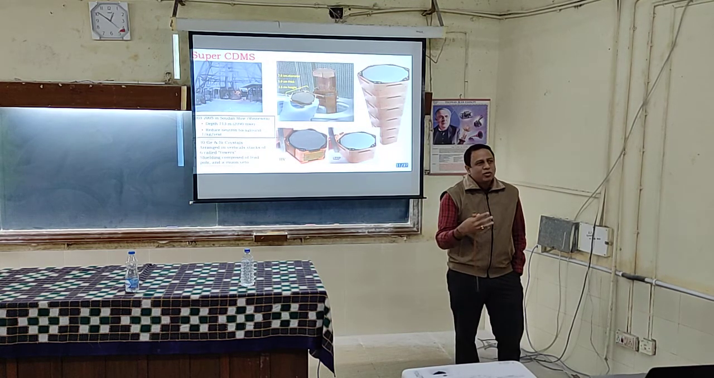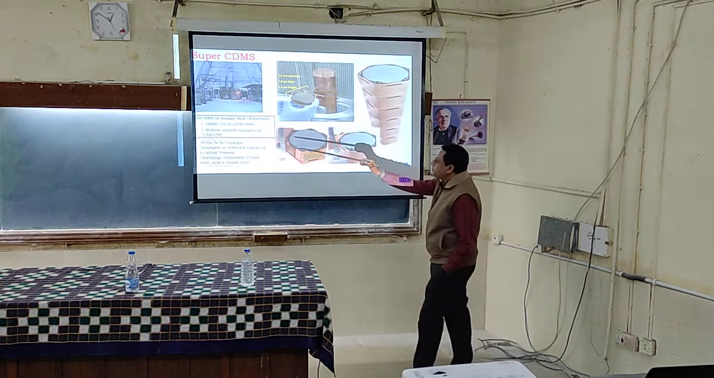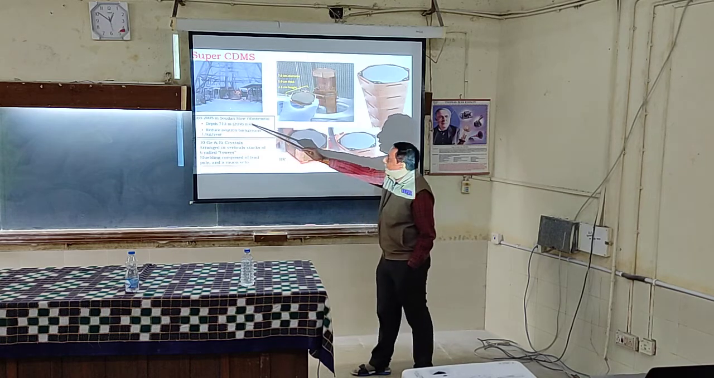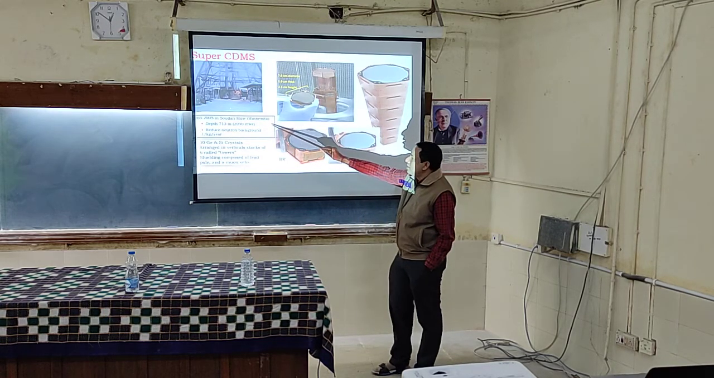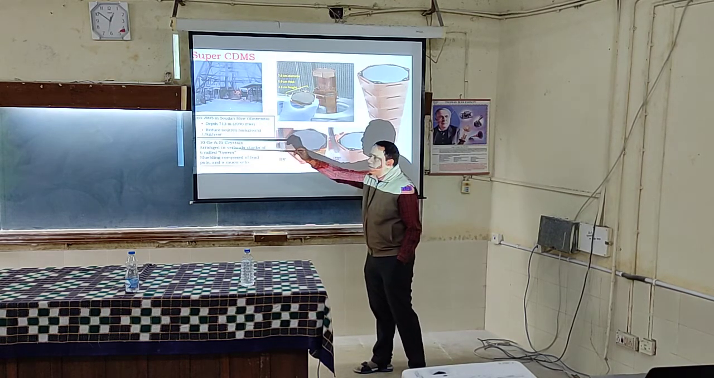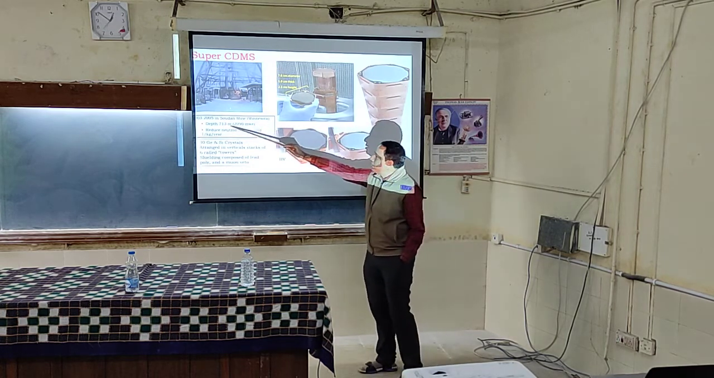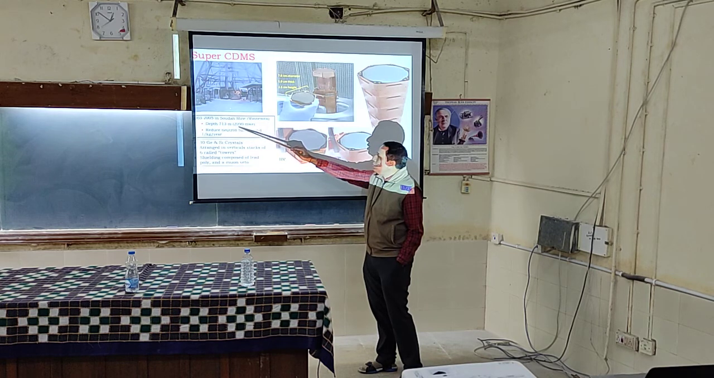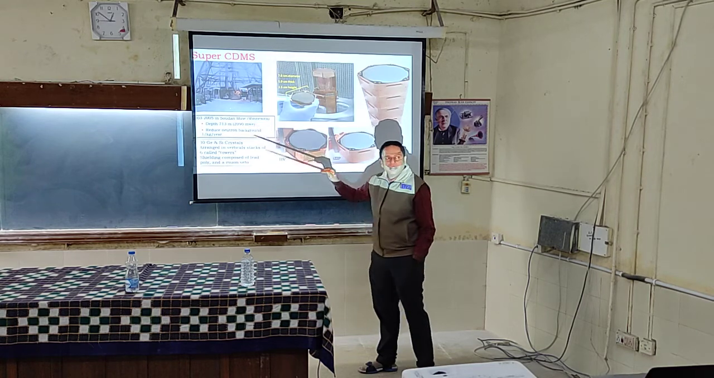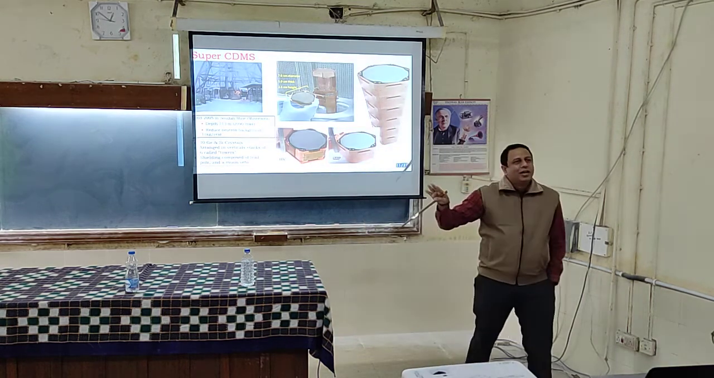How does this data look? How is it to be analyzed, and how do we understand the features? This experiment was in the Soudan mine in Minnesota in the US. It is 713 meters underground. Usually in these experiments we express the depth in terms of meter water equivalent. You have to standardize.